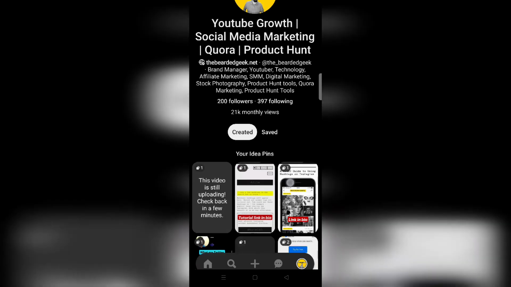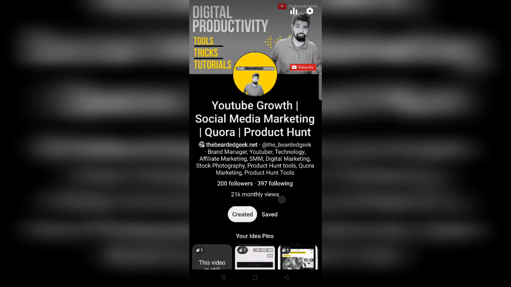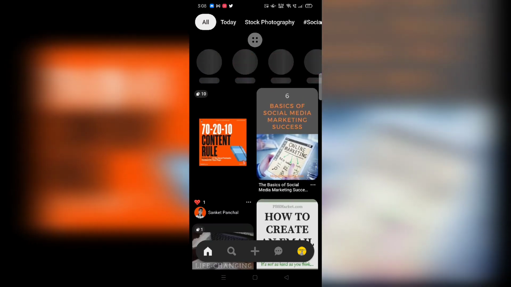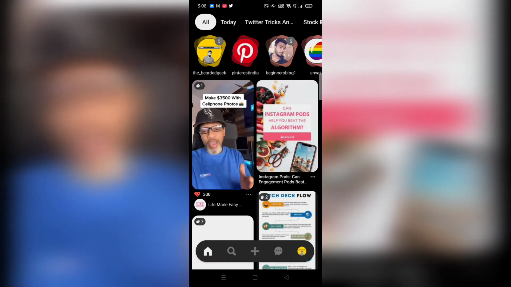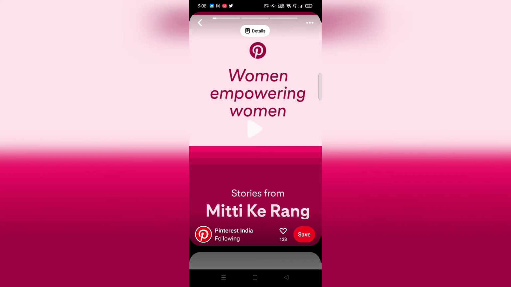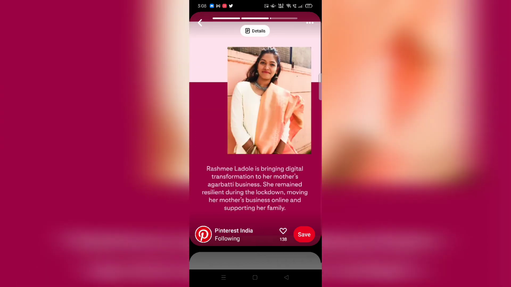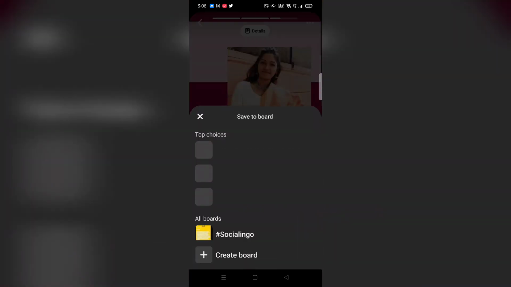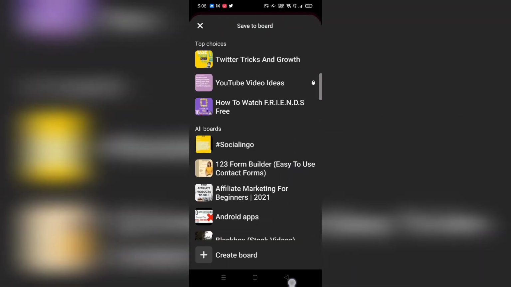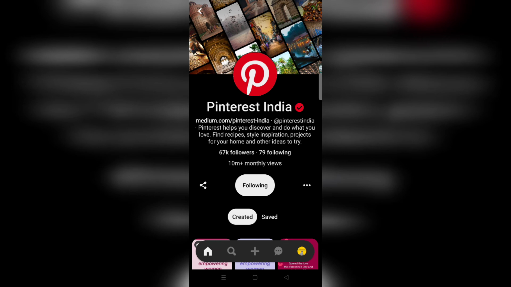As I said earlier, the user cannot go on a particular link on the idea pin. Basically the user is going to follow you. So that's more important. For instance, if I click on Pinterest India, these are the story pins or idea pins that Pinterest has uploaded. And if I click on the save button, you can save it. And if I weren't following Pinterest, it would have directly taken me to the follow page.